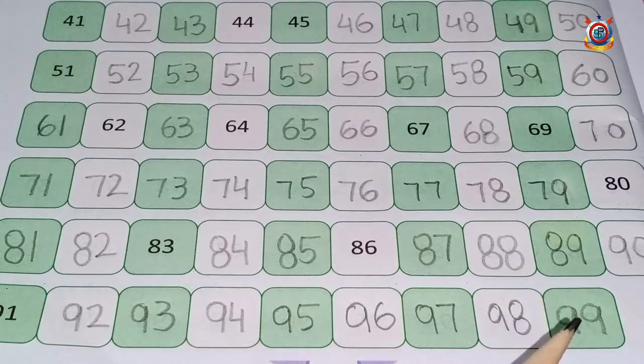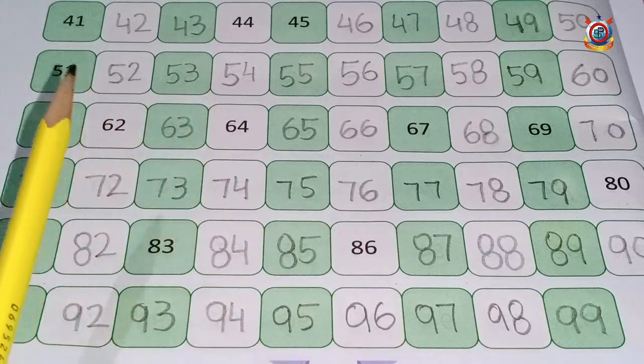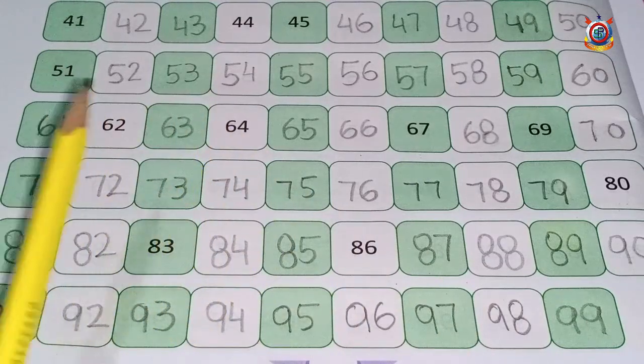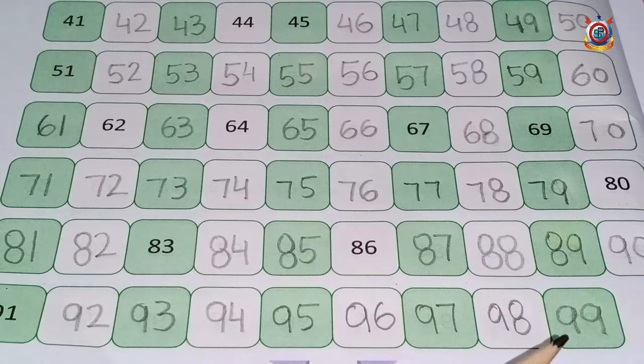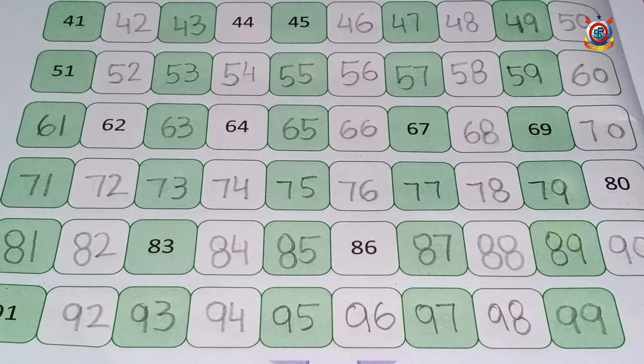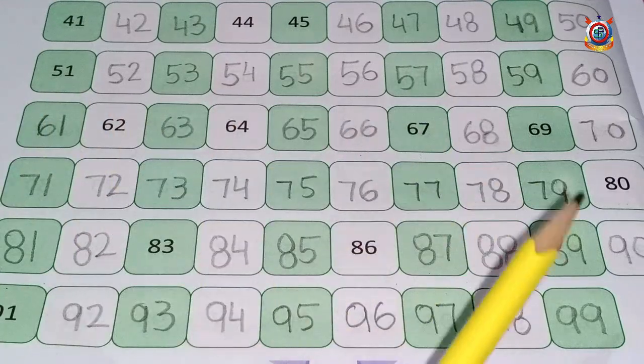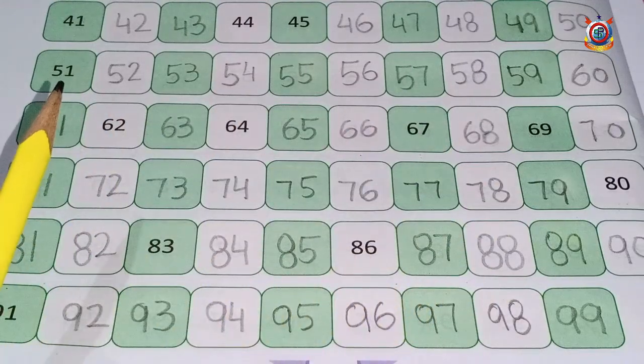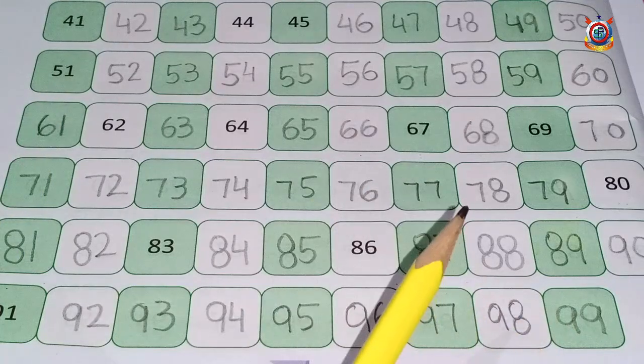What you have to do students? You have to write your remaining counting which is starting from 51 and till 99. You have to write from 51 to 99. Okay, students, you have to complete this part of the page. This is page 16, and then after finishing your homework you have to send your picture of this page in your WhatsApp group. Okay, students, share the picture of this homework in your WhatsApp group. When you will write the counting from 51 to 99, then share the picture in WhatsApp group.